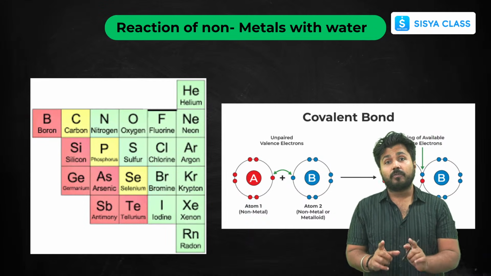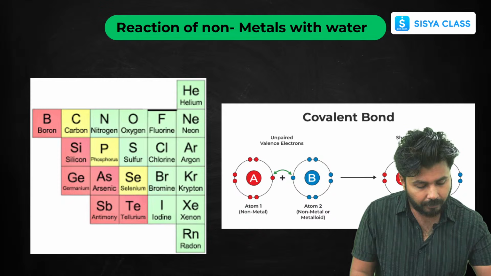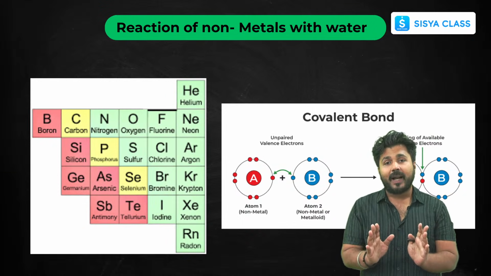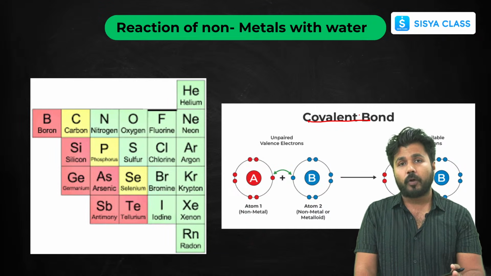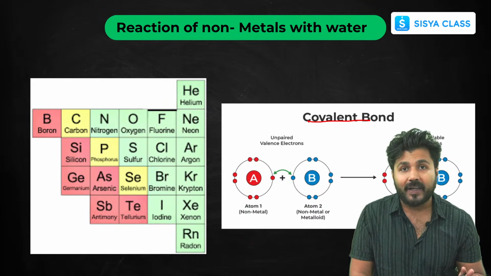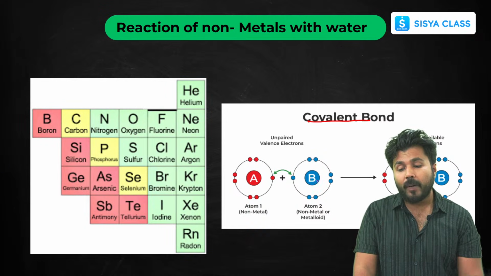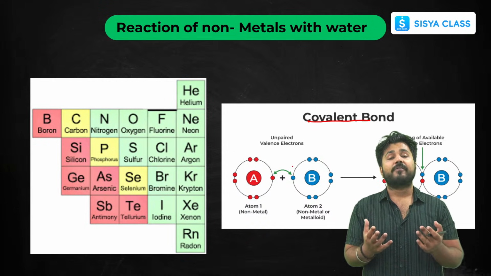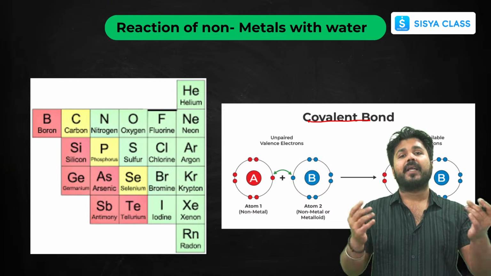Now one important piece of information about non-metals with water. When non-metals react with water, they form covalent bonds. So non-metals mostly form covalent bonds. Why do they form covalent bonds? Because non-metals mostly form anions, as I have already told you. Anions have the tendency to gain electrons.